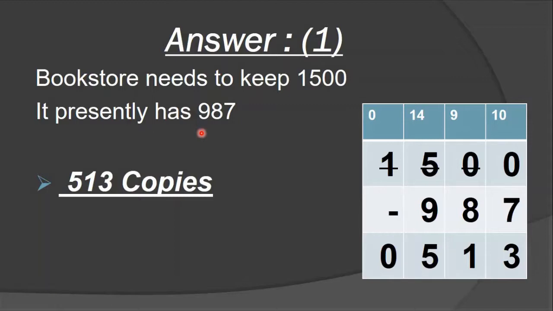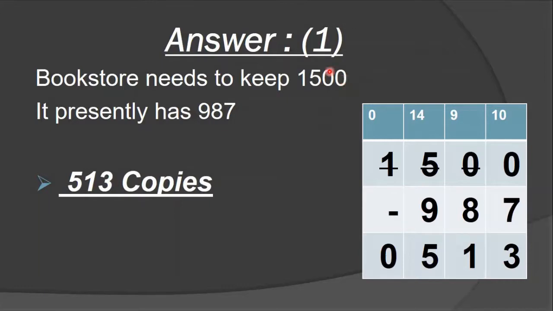1500. The bookstore needs 1500 and it presently has 987. Okay, so now what we have to decide here is only the subtraction.